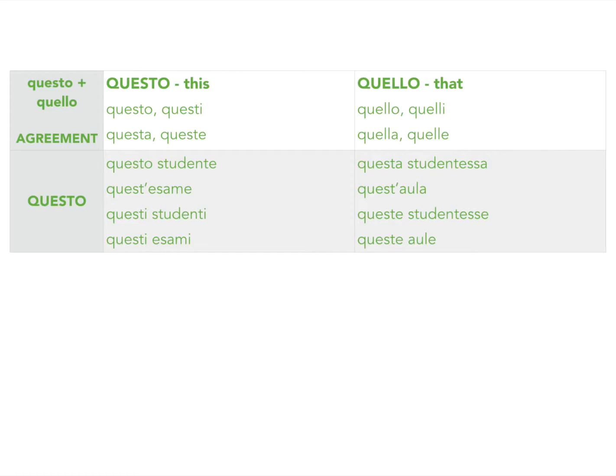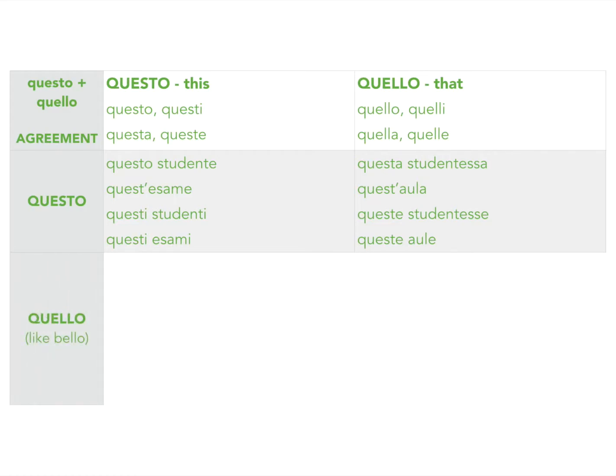When you have a vowel starting the word, like esame or aula, exam or classroom, you have an ST apostrophe, okay? Too many vowels in a row would just sound weird, right? Quest'esame, quest'aula. All right, and then the last two are plurals, okay? Which remain the same. They're exactly what you think that they would be. Questi studenti, questi esami, queste studentesse, queste aule.